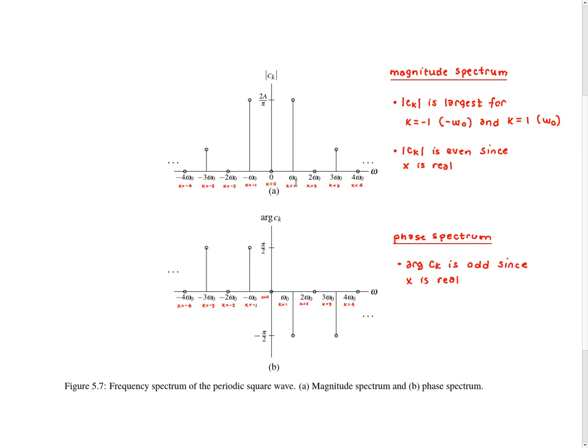Also, we can make another observation, which is that the magnitude spectrum is even and the phase spectrum is odd. And this is not by coincidence. This is due to the fact that the function x is real. And if you recall, a real function will always have Fourier series coefficients that have conjugate symmetry. And one of the consequences of this is that the magnitude of the Fourier series coefficients will be even and the argument of the Fourier series coefficients will be odd.